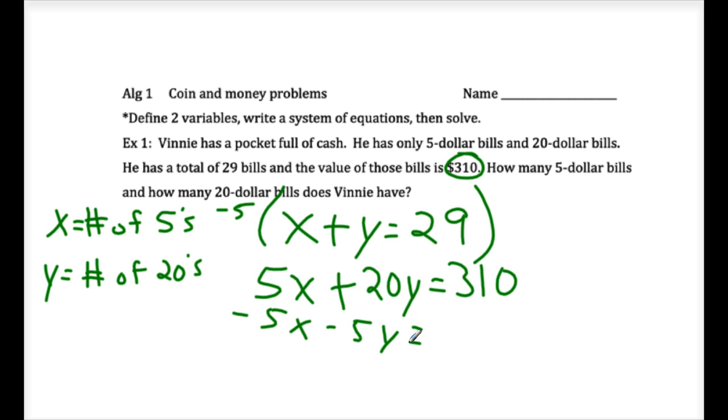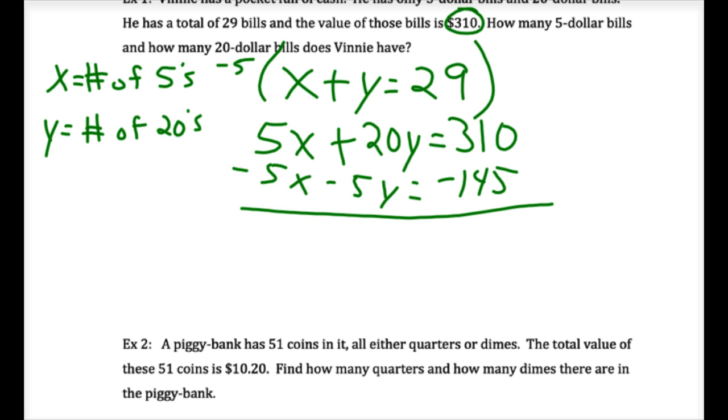Do these problems have to work out evenly? No. Can you have half of a $20 bill? Can you have half of a $5 bill? No. We get -145 when we add them together. So back to my question, guys. Do these problems have to work out evenly? No, they don't. Can they work out to be a negative value? No. You cannot have a negative amount of $5 bills. You cannot have half of a $5 bill.